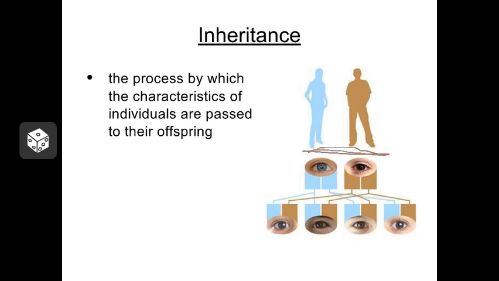Different variations of genes interact in different patterns, and so we can use this information to make predictions. For instance, we might say if a blue-eyed person and a brown-eyed person have some kids, what will the eye color of their kids be like? Incidentally, brown-eyed genes tend to dominate over blue-eyed genes. So if a brown-eyed person and a blue-eyed person get together, it's likely that all of their children will have brown eyes. But there are a number of different ways that these alleles can interact with each other, and we're going to talk about that in this chapter.